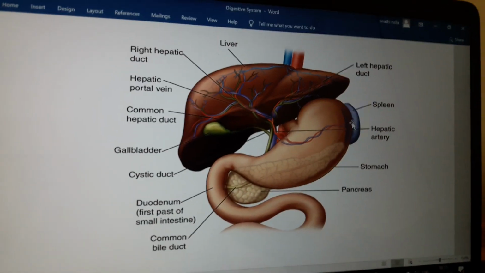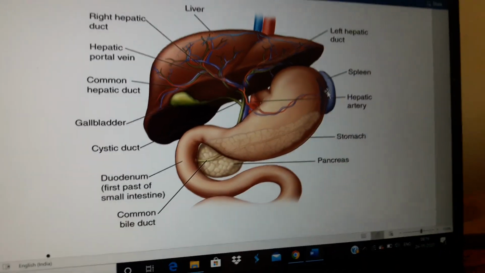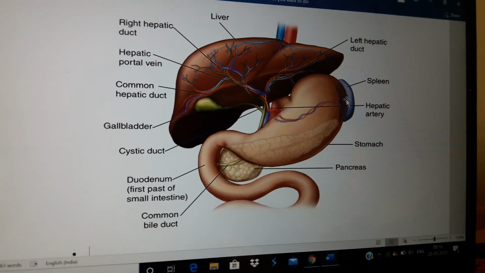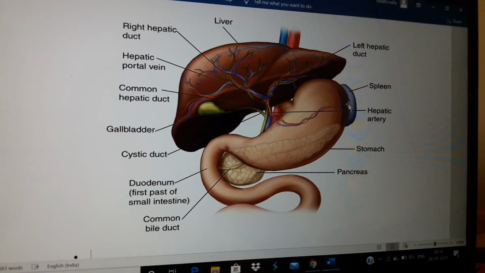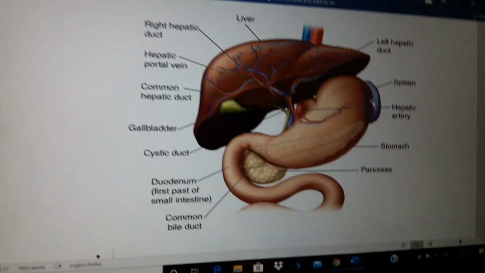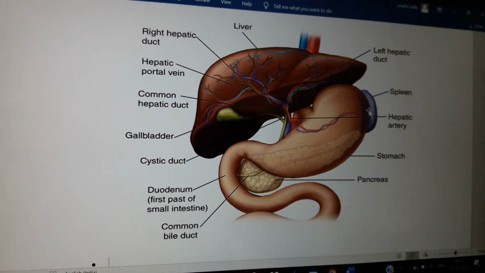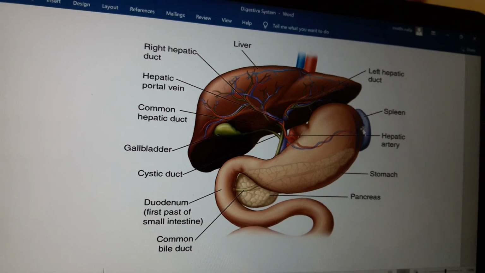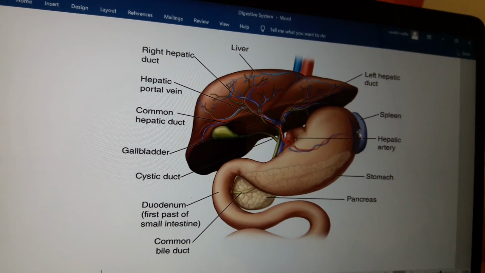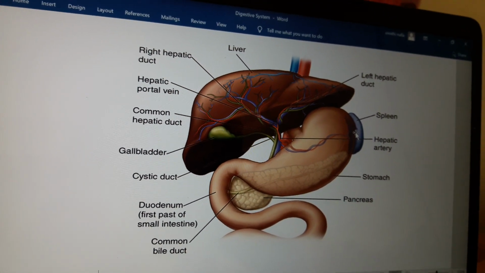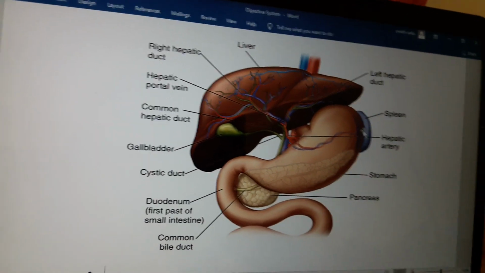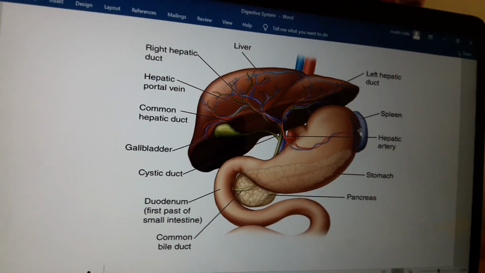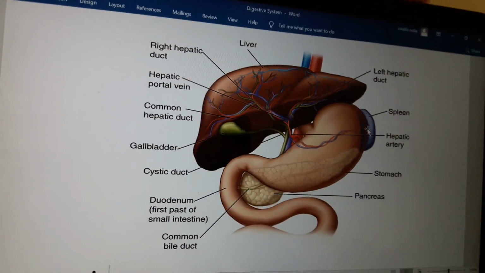And next, the liver consists of four lobes: right and left lobe, as well as caudate and quadrate lobe. The right and left lobes are the large lobes. The caudate and quadrate lobes are the small lobes, and these four lobes are suspended from the diaphragm and abdominal wall by a delicate mesenteric cord called the falciform ligament. The main function of the falciform ligament is to suspend the four lobes of the liver from the diaphragm as well as from the abdominal wall. Coming to the function, the liver helps in the production of bile.